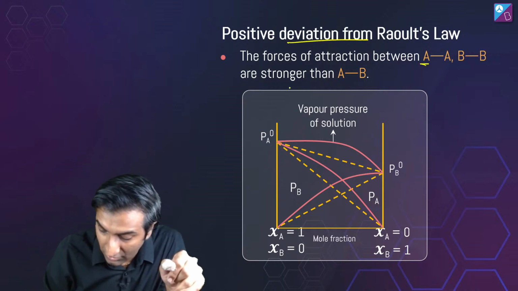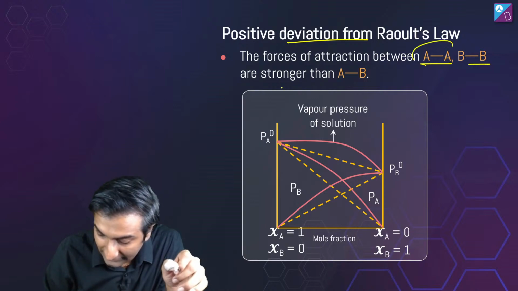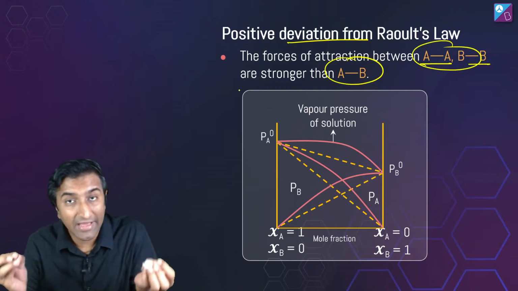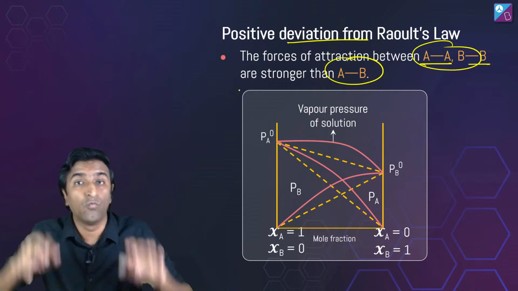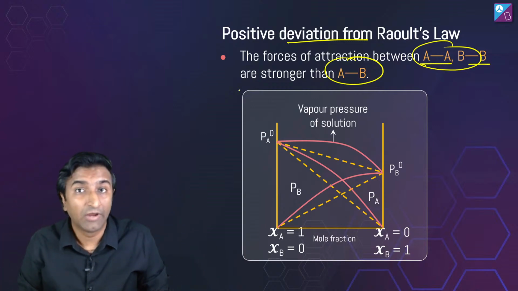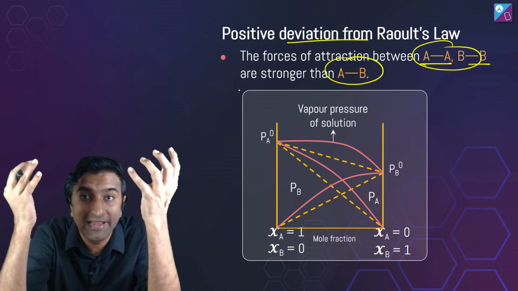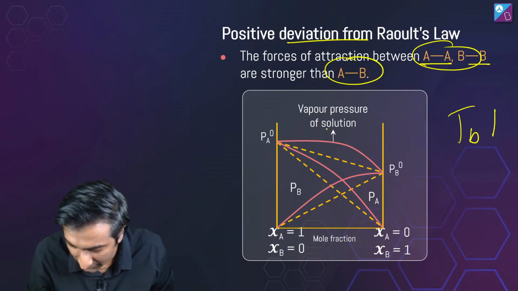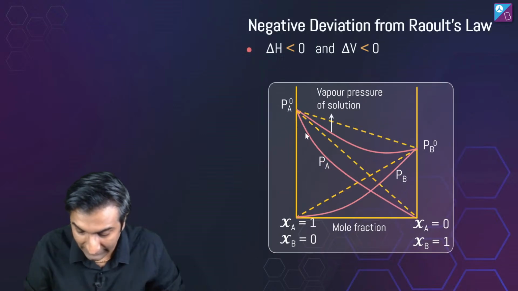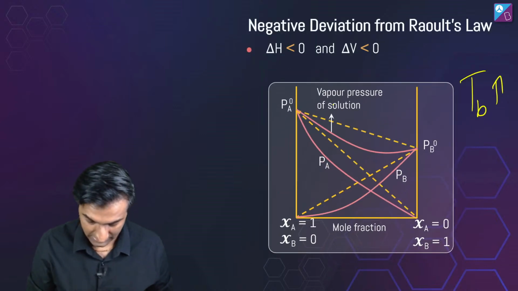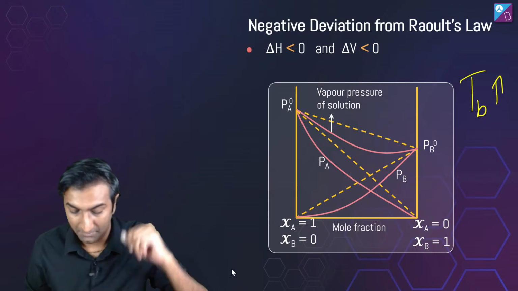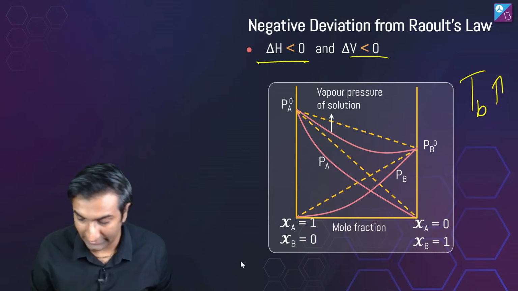Positive deviation from Raoult's law is written here. These interactions are stronger than this, which is why things are going easily into the vapor phase. What does positive deviation mean? The vapor pressure should be lower, but it's becoming more volatile. So the mixture is more volatile, and hence its boiling point drops. Similarly here, the mixture is less volatile, and its boiling point increases. Here delta H and delta V of mixing are given.